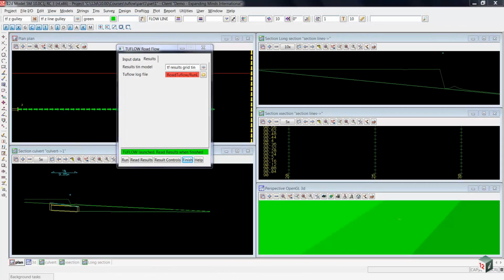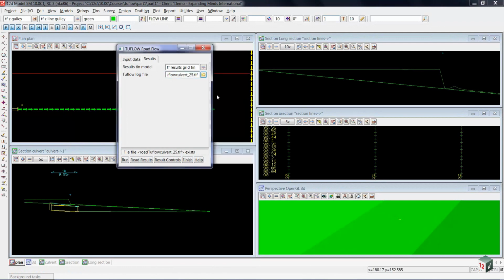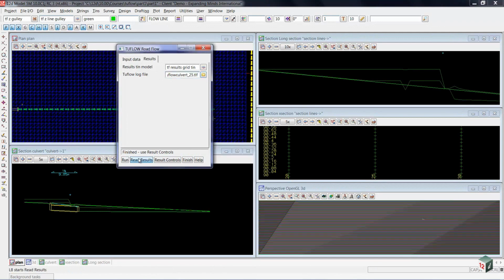Now that TwoFlow is finished running, we're ready to read the results. So we'll select the Read Results button. And of course that will ask us to select the log file. And it's the 25-minute storm we ran. So we'll select Read Results again.